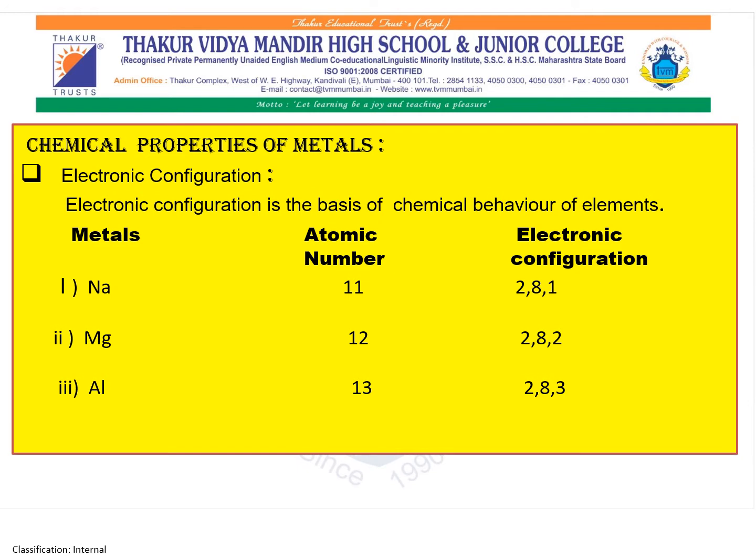Now coming to certain metals, their atomic number and electronic configuration. First, sodium. Sodium, the atomic number is 11 and the electronic configuration is 2, 8 and 1. Magnesium is 12 and the electronic configuration is 2, 8, 2. Aluminium is 13 and the electronic configuration is 2, 8, 3.